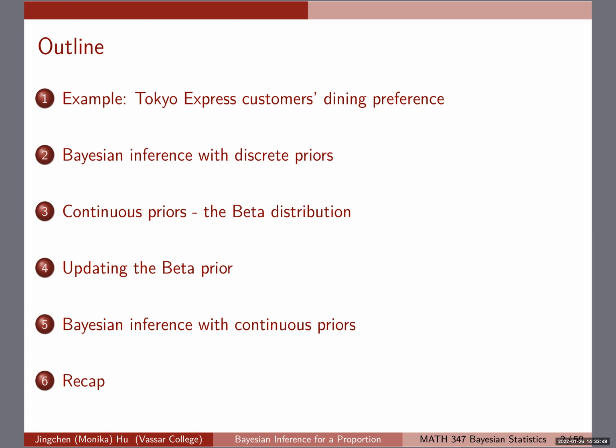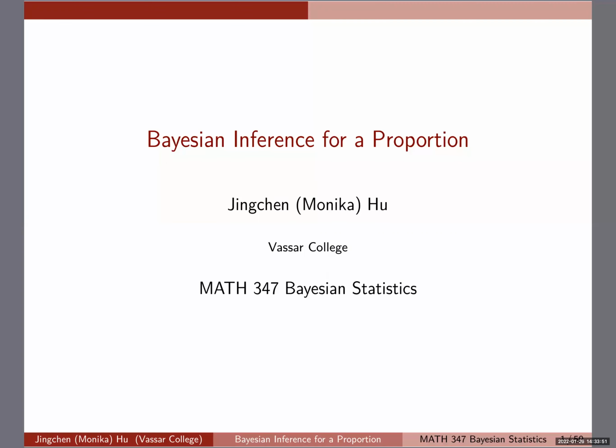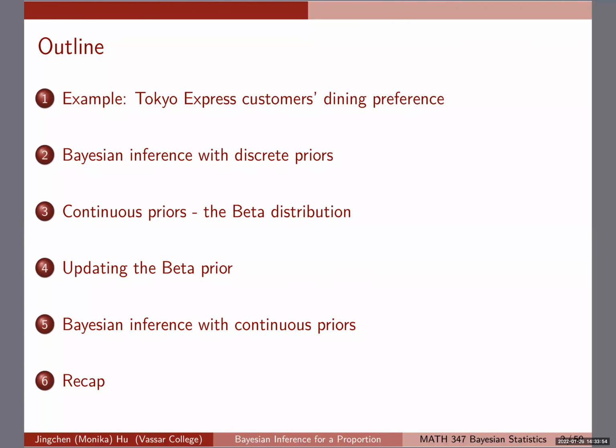All right, so Bayesian inference for proportion. Like I said, this is a relatively long chapter, but you will see that some of the details of the calculation that we did in the all-nighter example, we're going to dig into a little bit more here. If you remember for that all-nighter example, I mentioned that there's a drawback of using a discrete prior, because if some possible values of the success probability P are not expressed in the prior distribution, in the posterior it won't show up either, because it's always going to be 0.